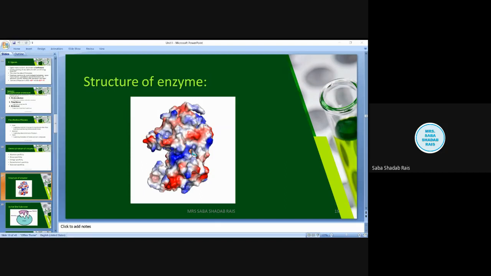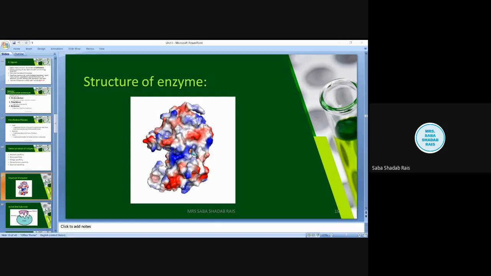So this functional group has an affinity with the substrate. So this functional group attracts the substrate and lowers the activation energy for whatever reaction they are carrying out. So this particular active site functional group acts as a template for holding the substrate molecule in the correct orientation as well as in the correct position.